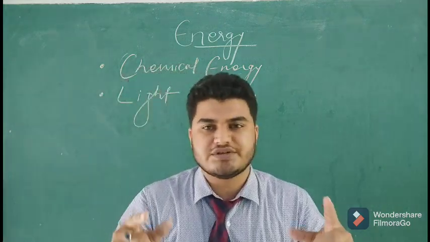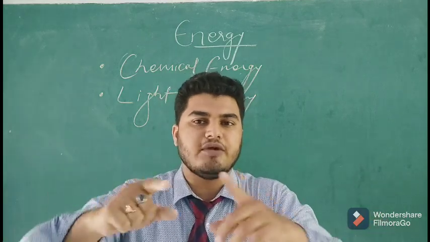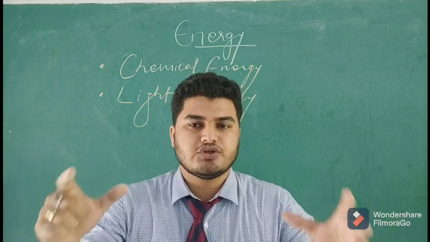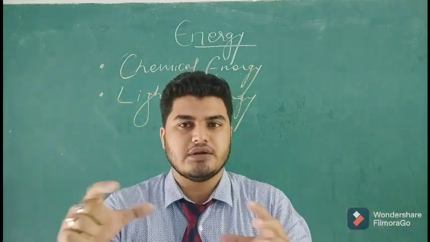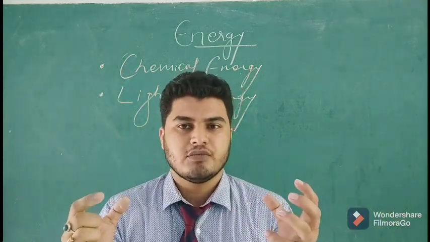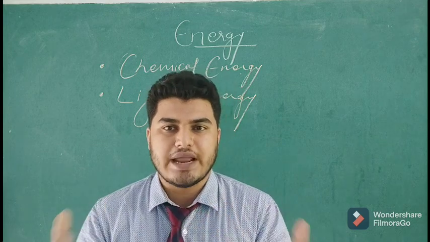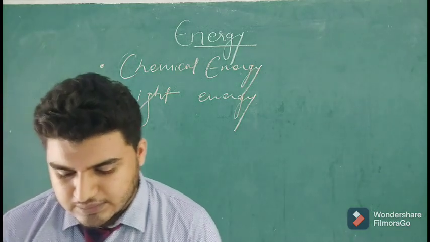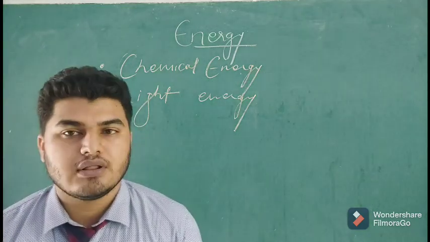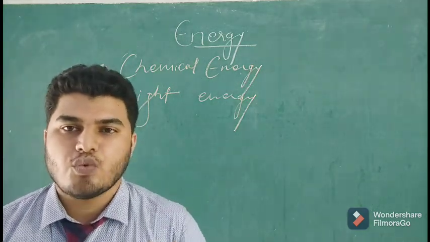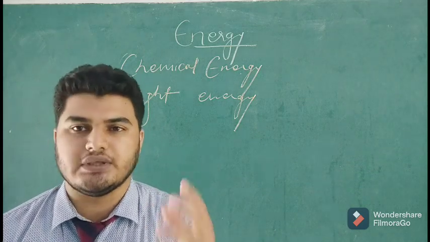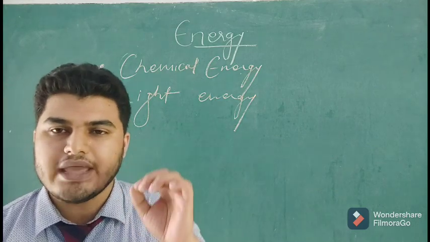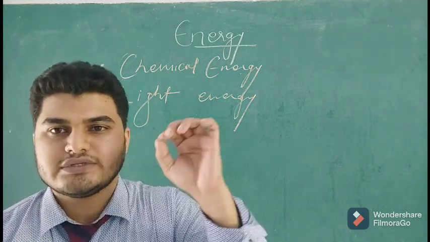We are also, if we are standing in sunlight, getting vitamin D as well as getting energy. So that light which is coming from the sun is having some energy. So it's a form of energy, light energy. If you want to write the definition, you can write that light is a form of energy which makes us able to see.